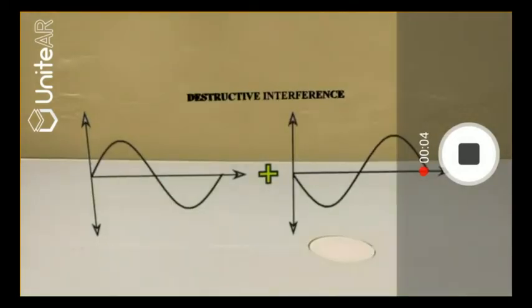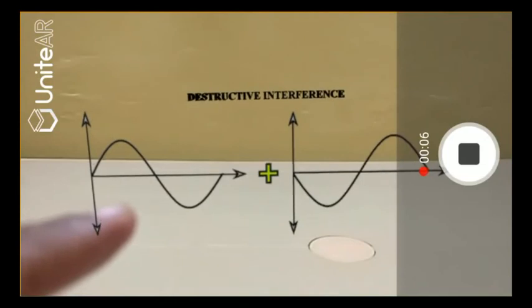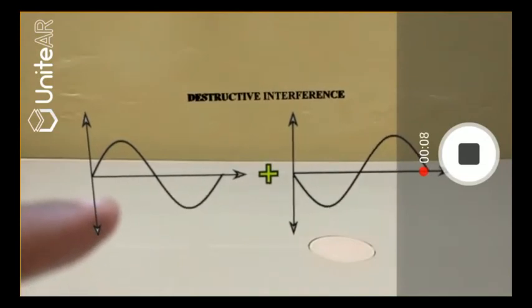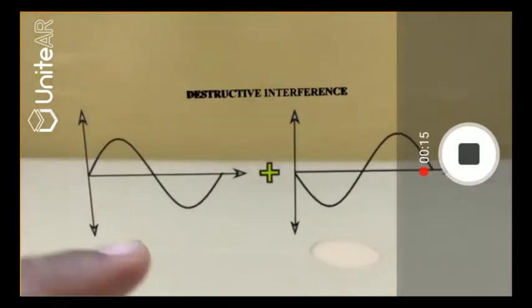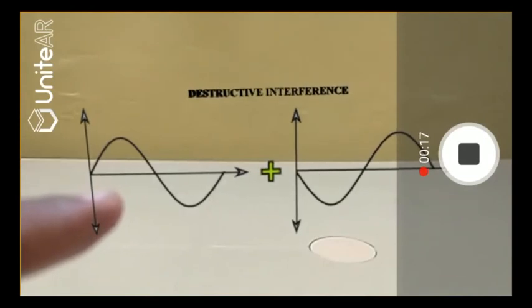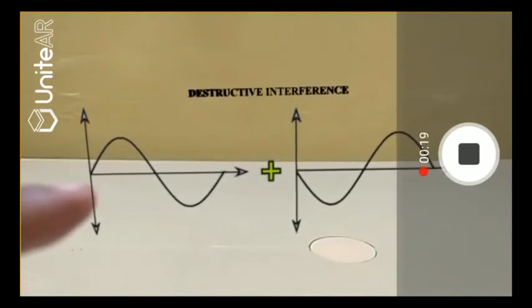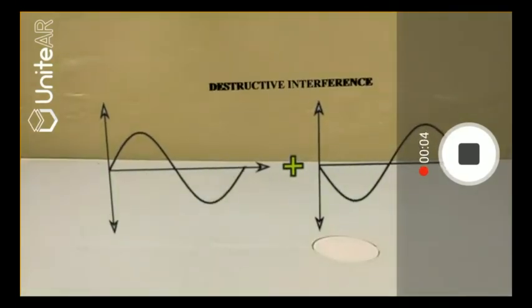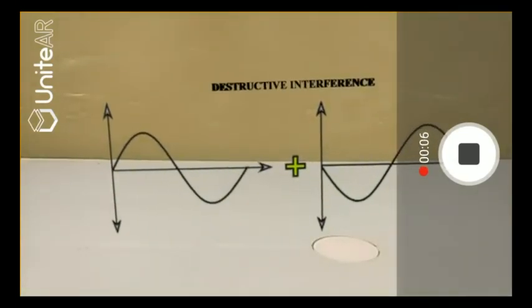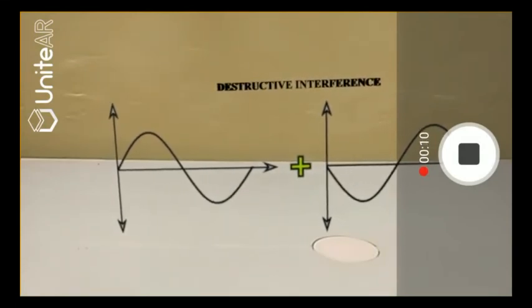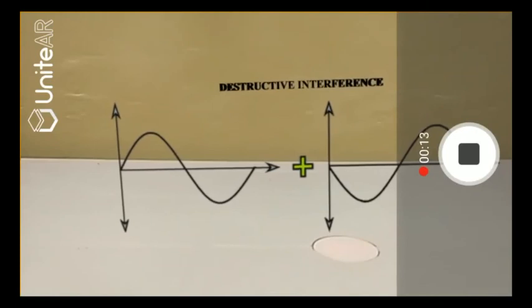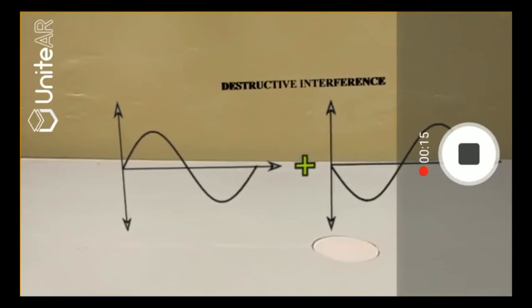When two periodic waves of the same frequency and amplitude have a phase difference of 180 degrees or pi radians, then they're going to cancel each other out as they're mirror images of each other, and there will be no sound. A classic example of destructive interference is noise cancellation in noise-canceling headphones. If the phase difference periodically increases and decreases following a particular frequency, then it gives rise to something called beating. You can find the link in the description below to check more about beating.